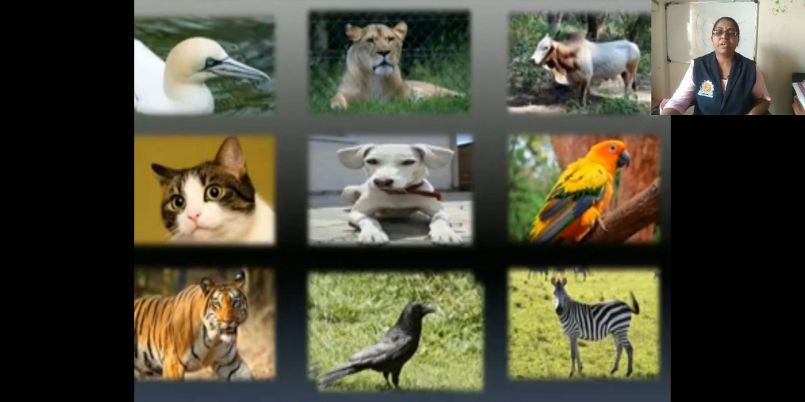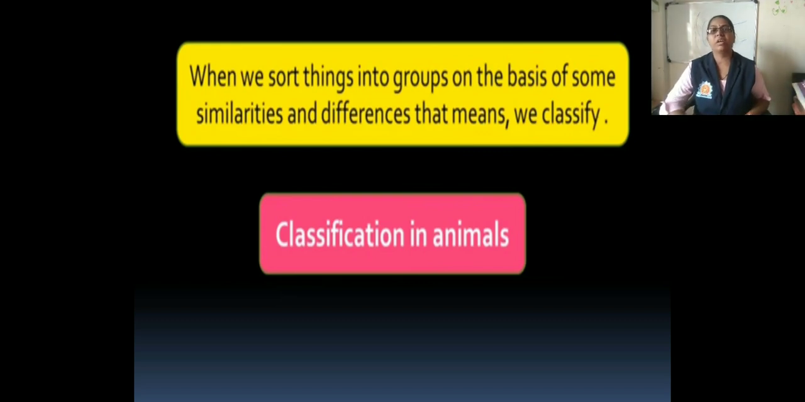Animals have body parts like head, neck, torso, tail, and limbs for movement. They have various organ systems which carry out various functions inside their body. In this respect too, there is a lot of diversity in animals. The animals you observe in the pictures, we can classify according to their similarities and differences. When we sort things into groups on the basis of some similarities and differences, that means we classify them. So let us see the classification of animals.